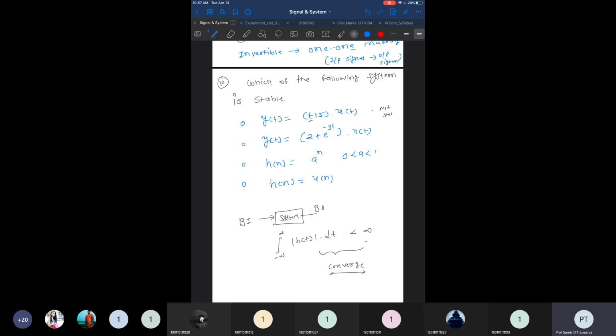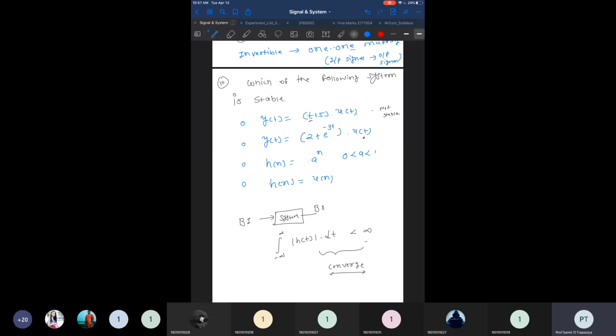You can apply this. I'm not going through this lengthy process because of time constraints, but you can do it, and most of the examples I already solved in class. The second one is 2 plus e raised to minus 3t into u of t. This u of t will not converge because u of t goes from 0 to infinity, so that will not converge.